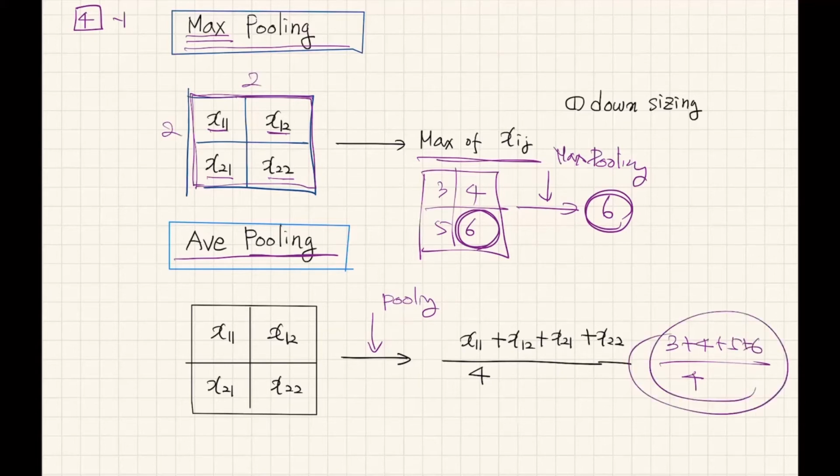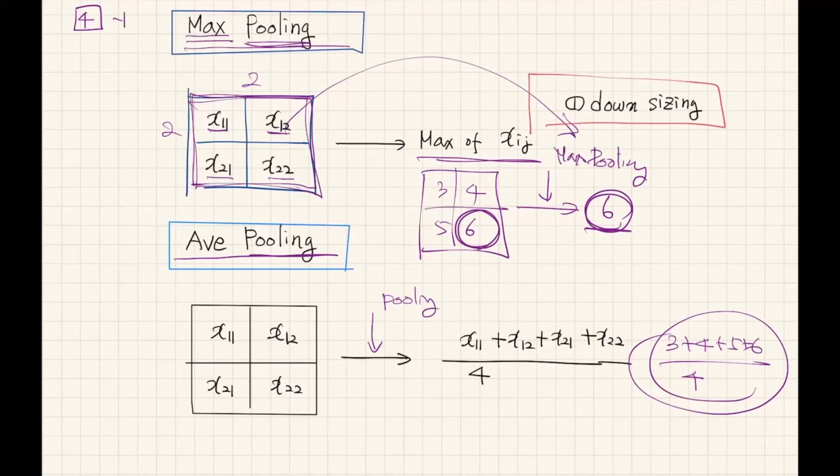So it is very clear that the pooling operation on the input matrix gives just a scalar number, and the 2x2 matrix becomes a single scalar. So the main purpose of pooling is definitely downsizing.